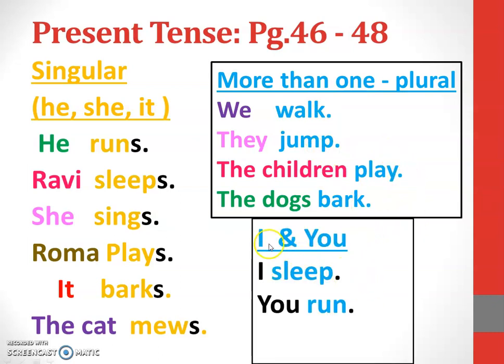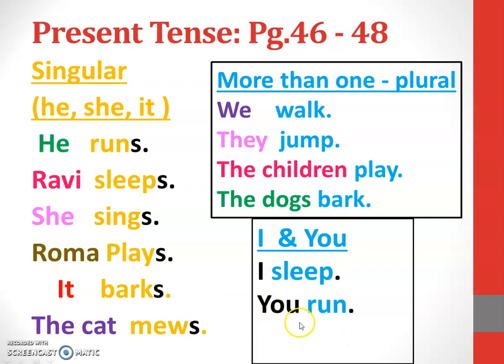Again, for I and you. For I, being singular, we won't add s. I sleep, I run, I play, I walk, I jump. We won't say I sleeps, I jumps, I runs, because we use only the simple action word without s. I sleep, I run, I jump, I walk, I eat.